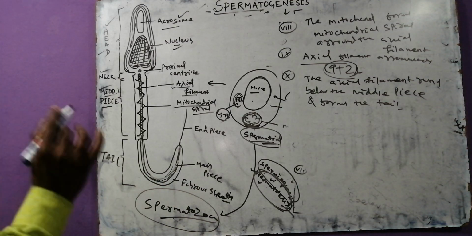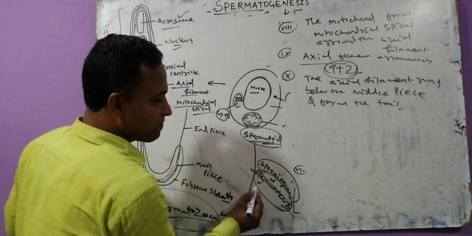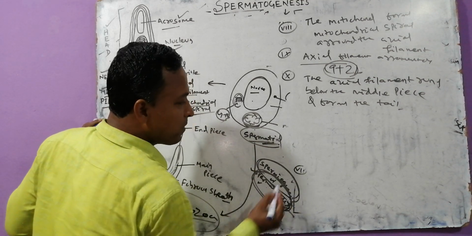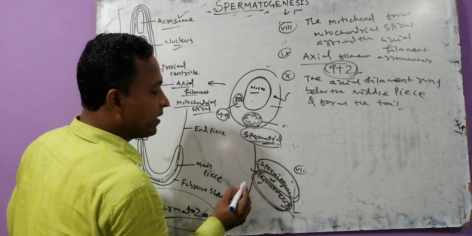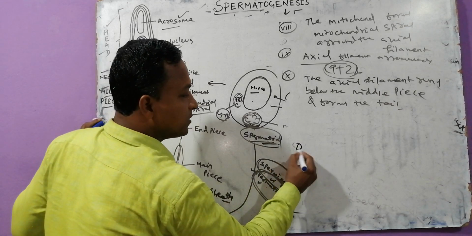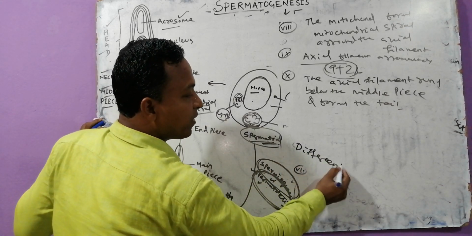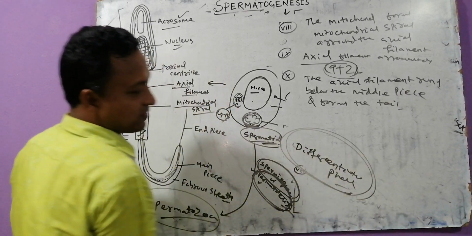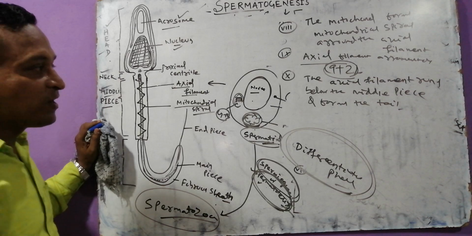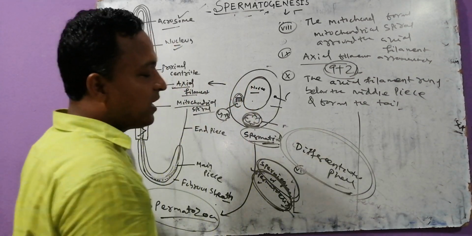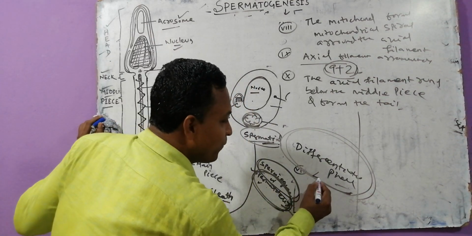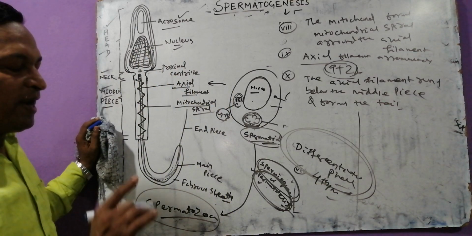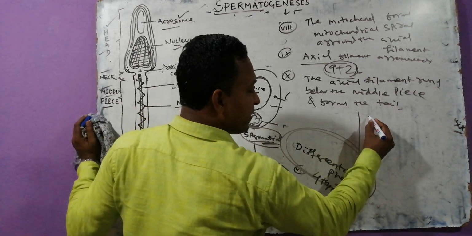Okay, I add another point. Try to guess, my dear. Very interestingly, spermiogenesis, or the conversion of the spermatid into spermatozoa, is also called the differentiation phase. So try to guess, my dear. One question is asked about the 4th phase of spermatogenesis. One medical question is also asked in the NEET exam.